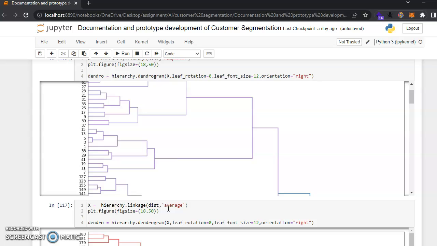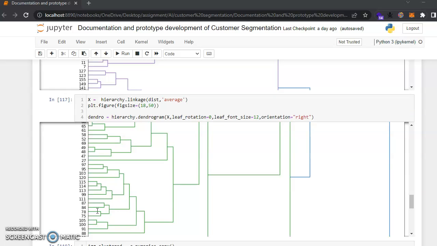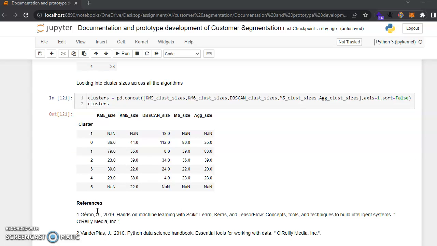We are trying to figure out the sample size. If you bring all the cluster sizes into a table, we can observe which is performing the best.